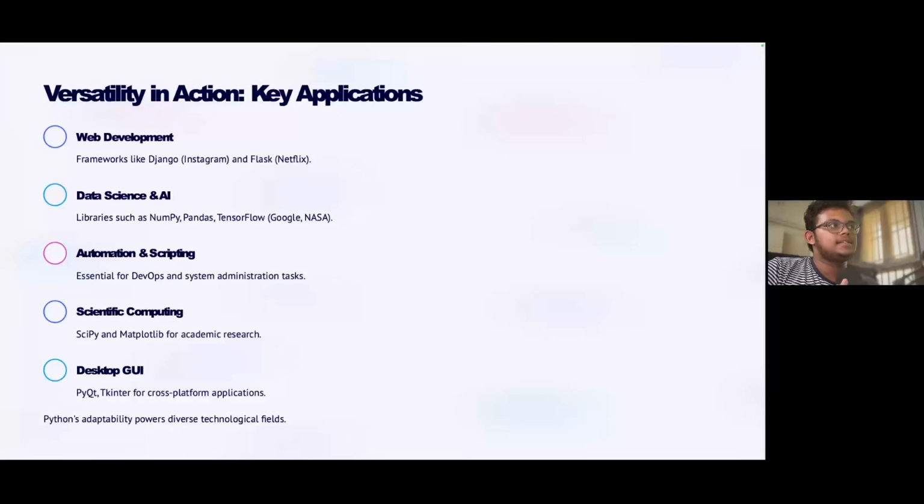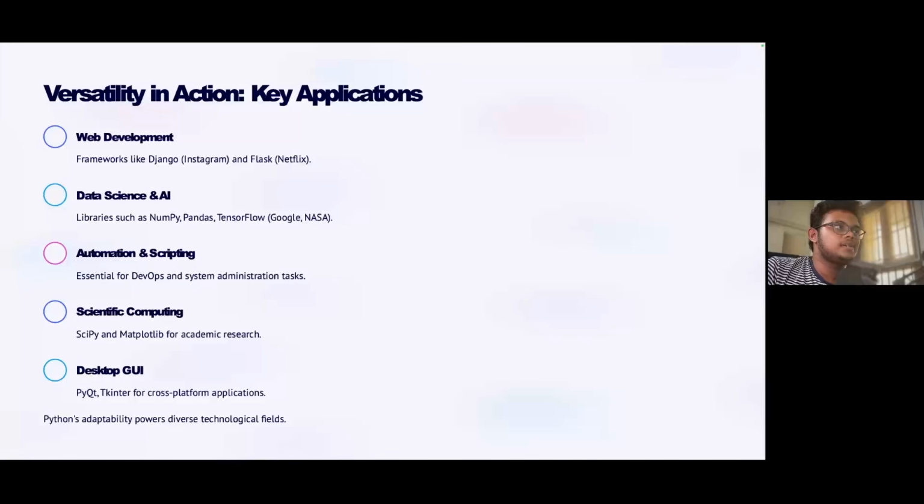And data science and AI, so libraries such as NumPy, Pandas, and TensorFlow are all used for data science and AI. NumPy and Pandas are data science libraries. You can do numerical operations with NumPy, and Pandas is used for getting the analytics and analyzing the data and all that stuff. TensorFlow is used to train your model, train an AI agent, all that stuff, which is being used in Google and NASA, of course.